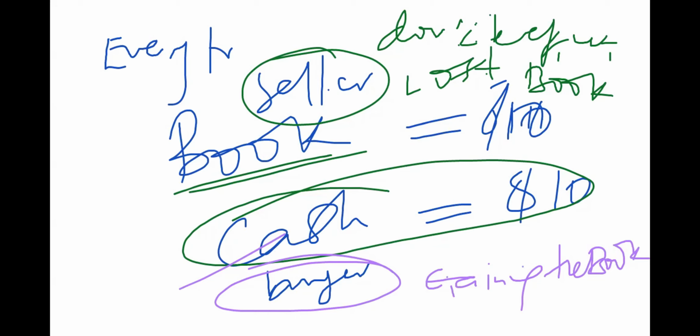Therefore, every transaction has a double effect on either side of the parties involved, whereby each party must do the double entry in their respective books of accounts. And that's what we mean by the double entry rule.